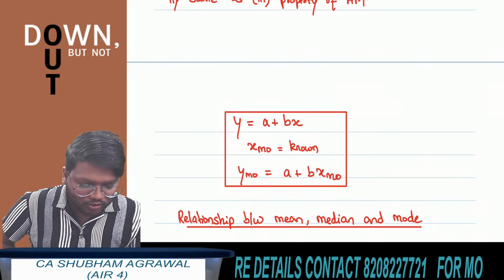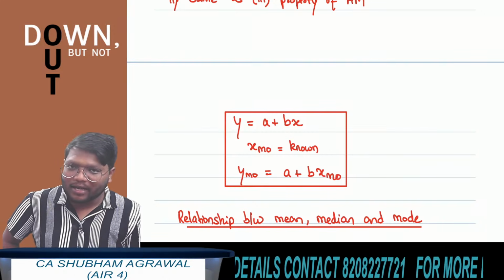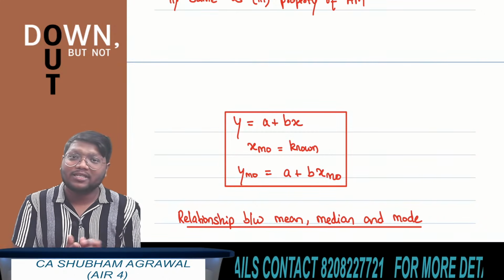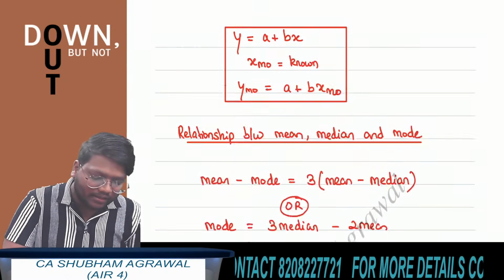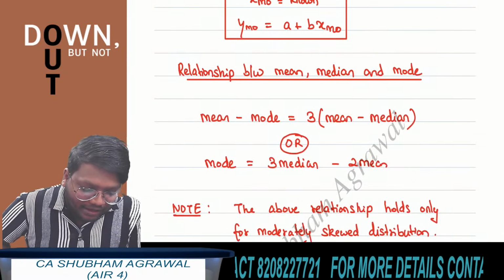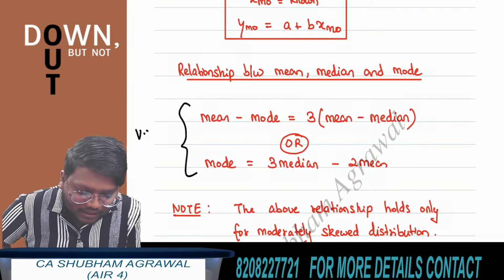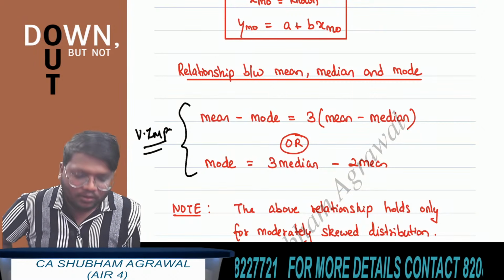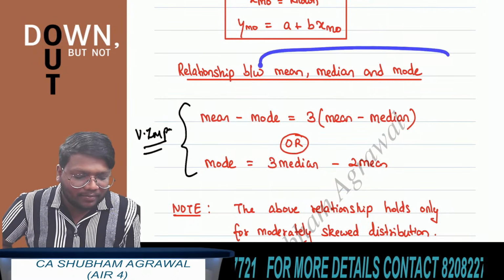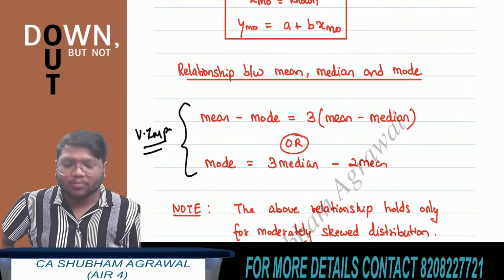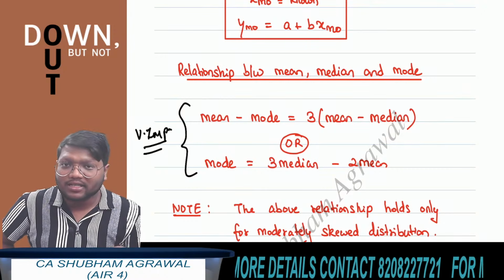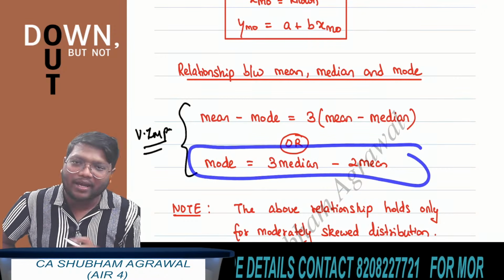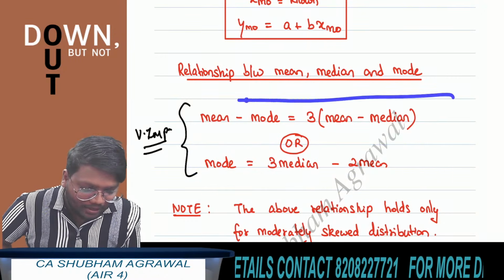And also there is one relationship between mean, median and mode. You have to remember this relationship: mean minus mode is equal to 3 times (mean minus median). This is very, very important. There is a high chance of a question being asked based on this relationship. What is the relationship between mean, median and mode? Mean minus mode is equal to 3 times (mean minus median), or you can also remember this relationship as mode is equal to 3 median minus 2 mean. You can remember it this way.